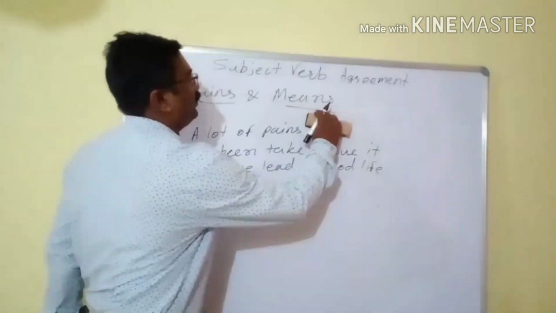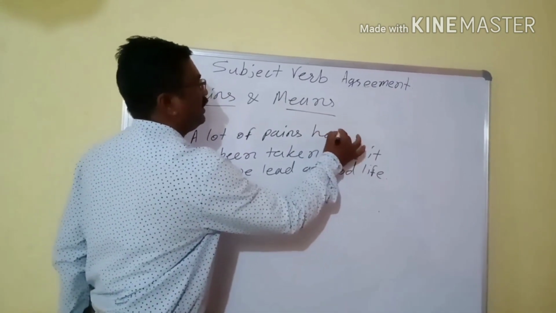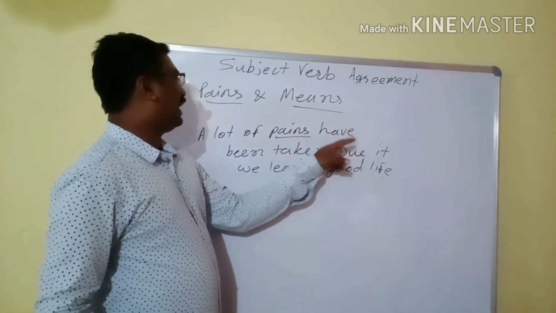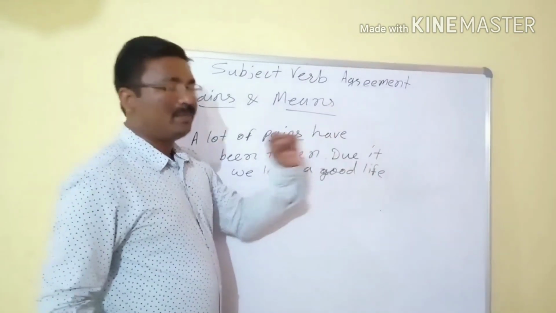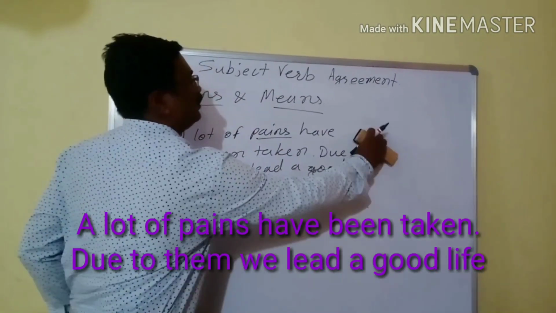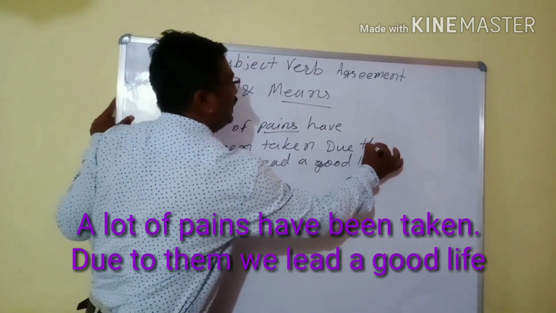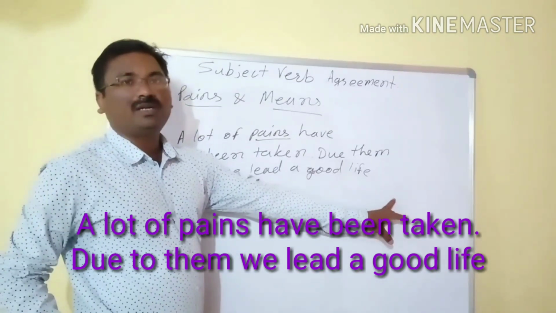Suppose you have taken have. If you wanted to take pains as plural, a lot of pains have been taken due to them. Due to them, we lead a good life.